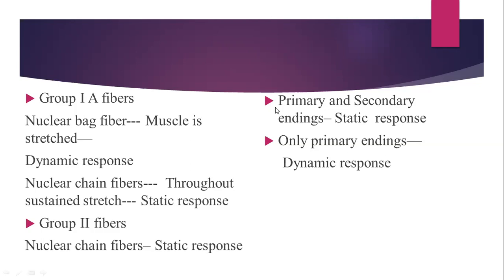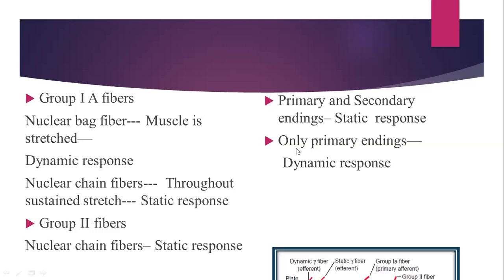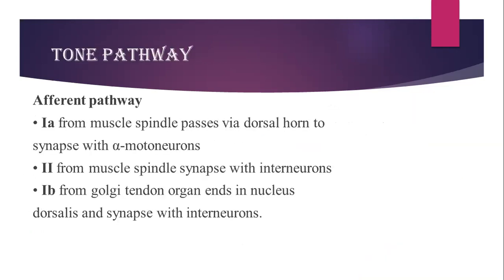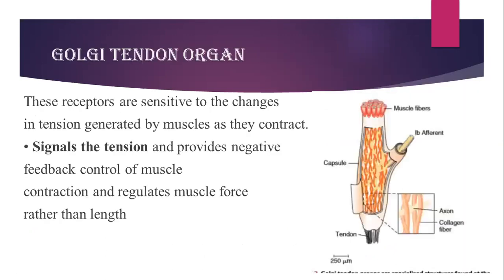As many books mention the primary and secondary endings, you can remember it like this also. Primary and secondary endings are responsible for the static response to maintain the tone, and only the primary endings are responsible for the dynamic response. Then there is another receptor, known as the Golgi tendon organ. This is present at the tendinous part of the muscle and detects the tension on the muscle. The force of the muscle contraction is judged by this Golgi tendon organ.